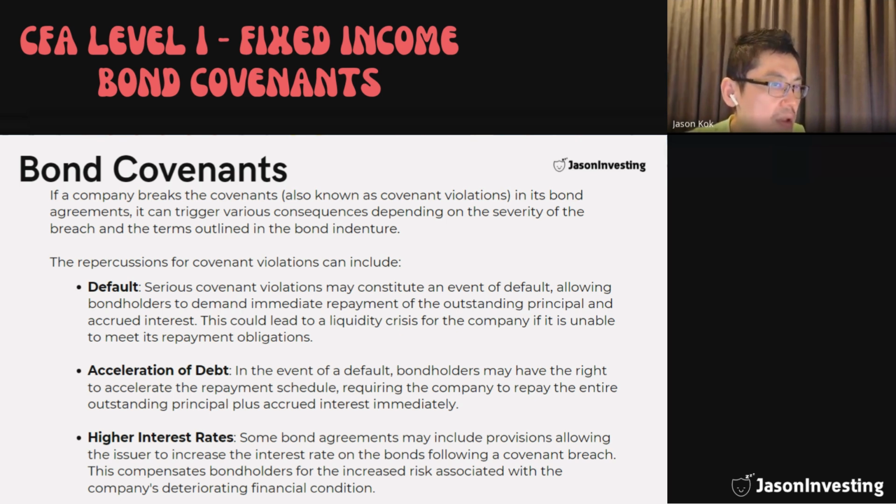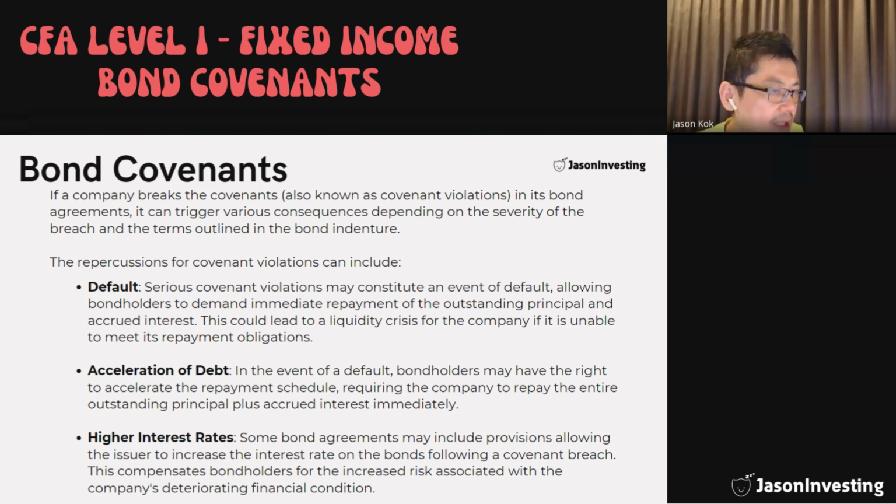So this would cause the company to be very careful in terms of not violating the covenant, because they might actually go into bankruptcy. Another one is the acceleration of debt. So the bondholders have the right to accelerate the repayment schedule. That means you're actually amortizing debt, which we will talk about.